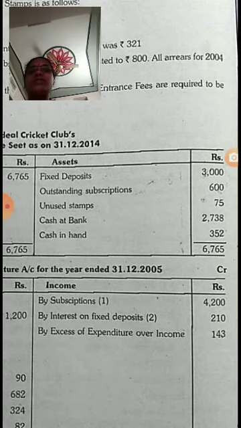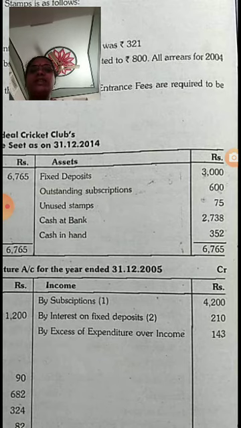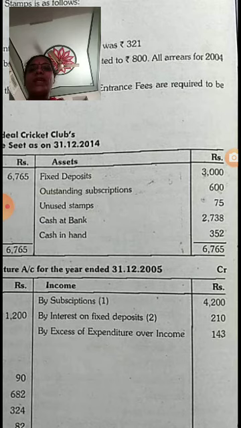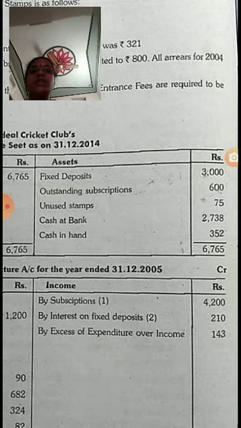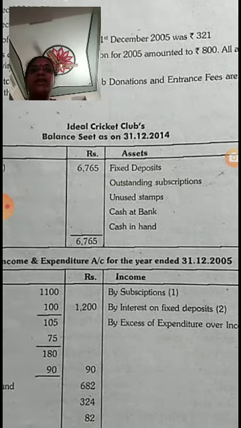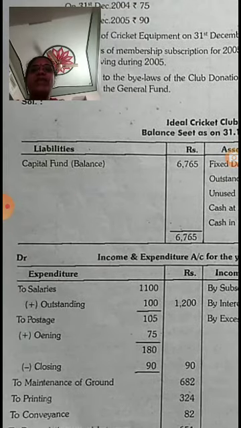Unused stamps 75, it is in the adjustment. Cash at bank 2,735, the opening bank balance. Cash in hand 352, the opening cash balance. So the total is 6,765, and this is the capital fund balance.